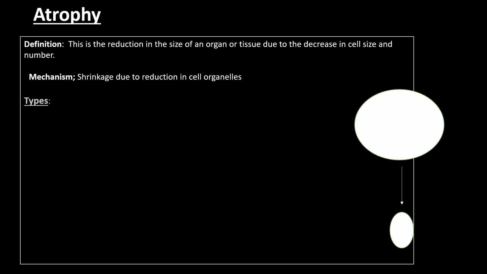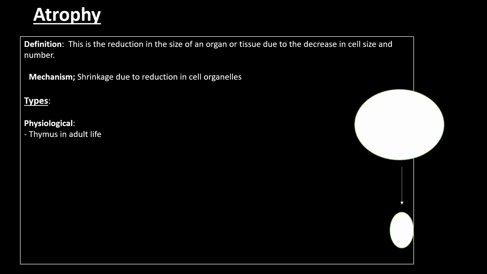So what are the types of atrophy? Just like all other types of cell adaptation, atrophy is divided into two main types, and knowing the types and also some examples of each of those types of atrophy is very high yield. So the first type of atrophy is called physiological atrophy. What are some of the physiological processes that happen inside the human body where a body part or a tissue in our body decreases in size?